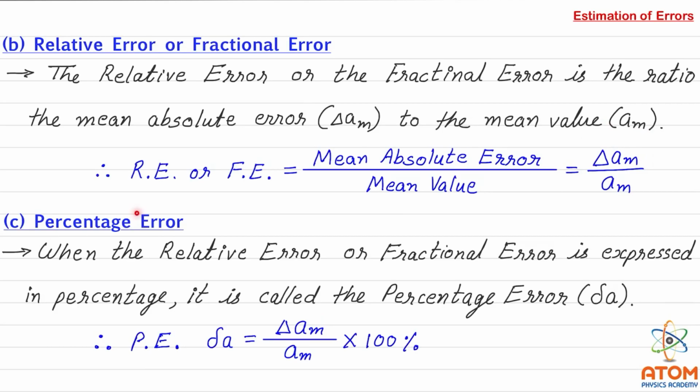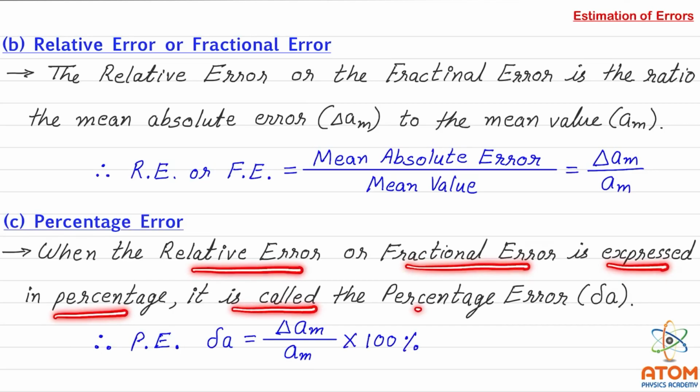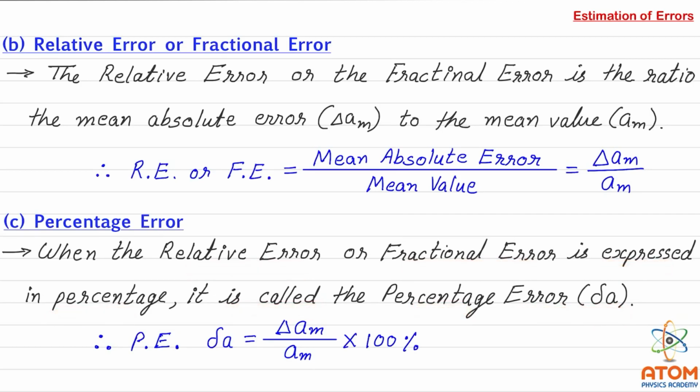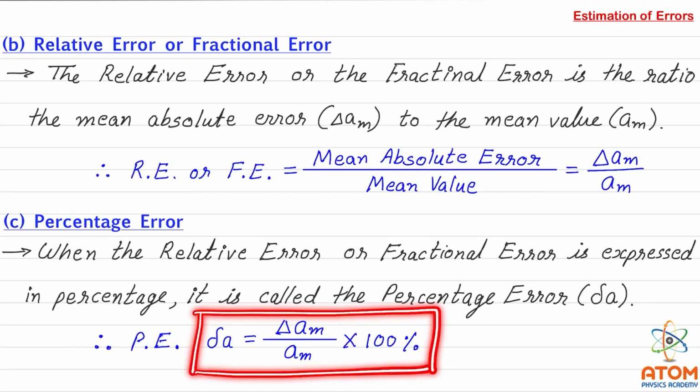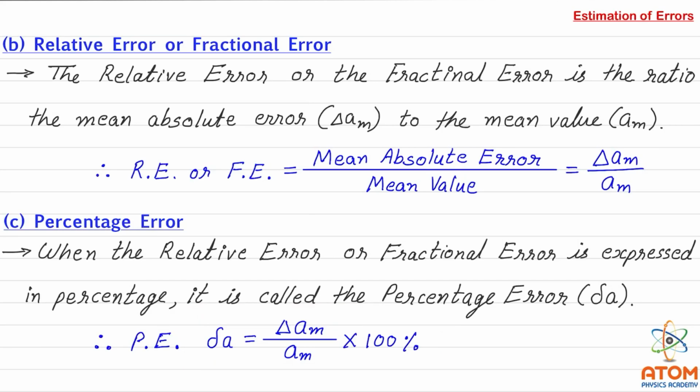Now percentage error. When the relative error or the fractional error is expressed in percentage, it is called percentage error, delta A. This is also delta, but it is small delta. So the percentage error delta A is now delta AM upon AM into 100%. This is the final thing we always require in any measurement, the percentage error, because here we get the error in terms of percentage.